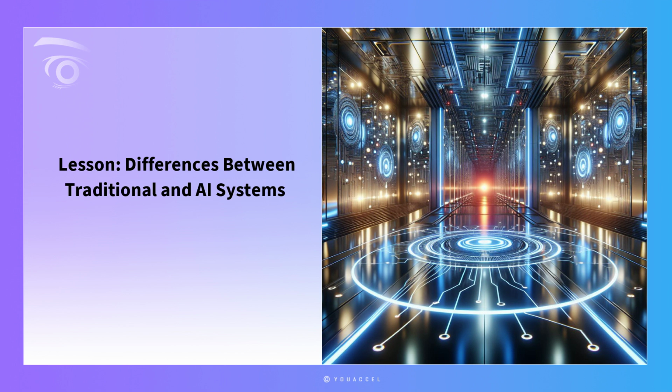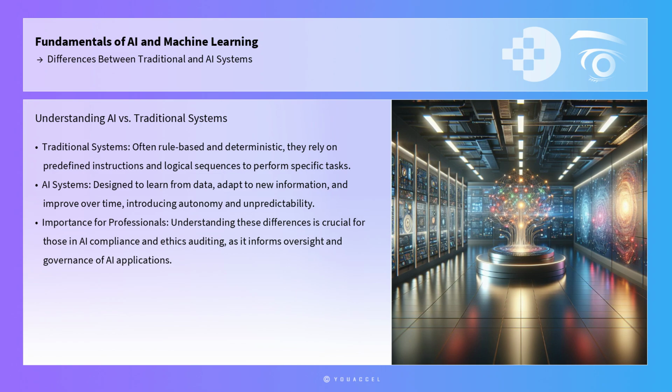Lesson: Differences between traditional and AI systems. The differences between traditional systems and artificial intelligence systems are fundamental and transformative, reshaping the way industries operate and how decisions are made. Understanding these differences is crucial for professionals in the field of AI compliance and ethics auditing, as it informs the oversight and governance of AI applications.